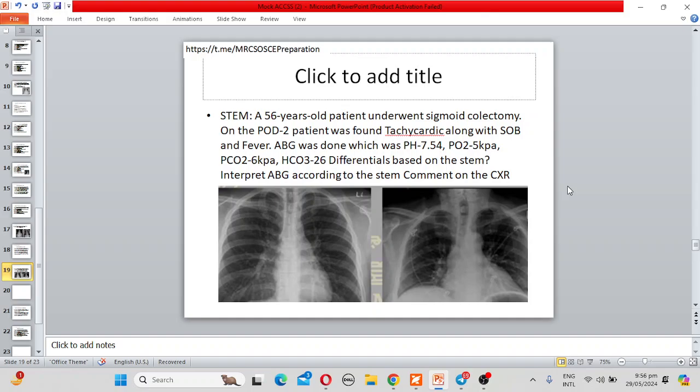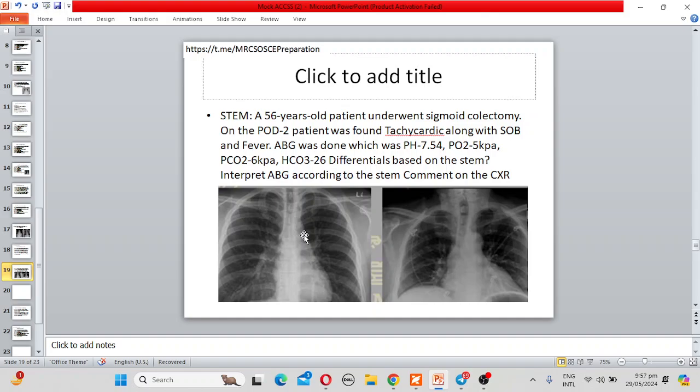Now tell me, can you interpret the arterial blood gas level here? The patient is having respiratory alkalosis and hypoxemia, so type 1 respiratory failure. Can you read the chest X-ray here? It is inadequate, but the chest X-ray on the right is normal. On the left, there is mild cardiomegaly.